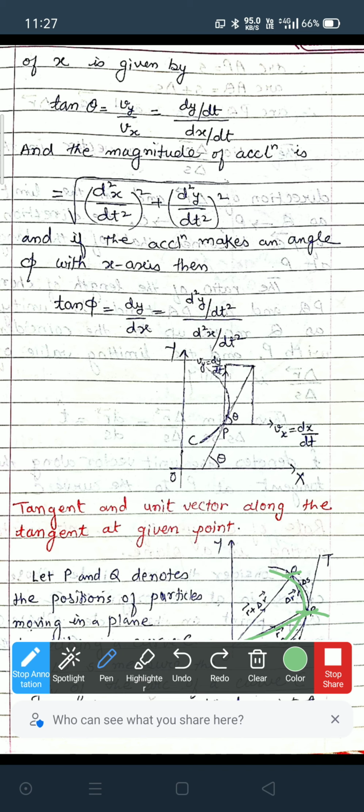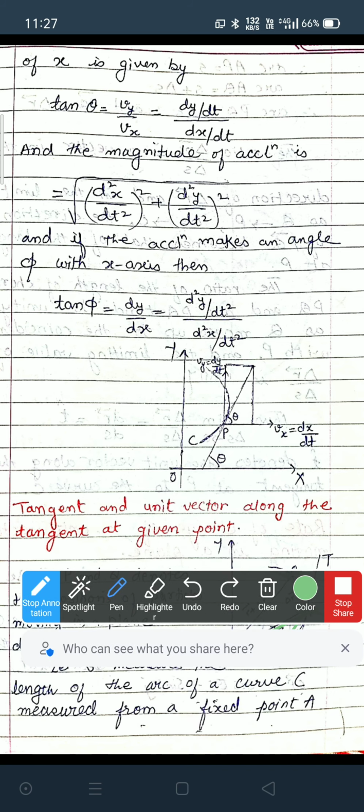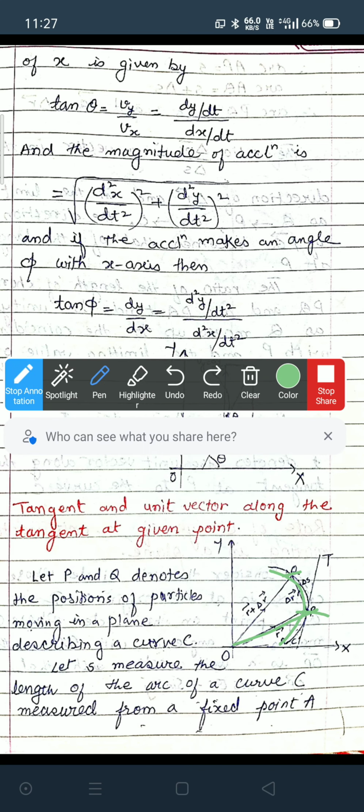The position vector of P is r, the position vector of Q is r plus delta r, and this is along the curve. So the curve distance between P and Q is delta s, and the straight distance between P and Q is delta r. This is the tangent at P.